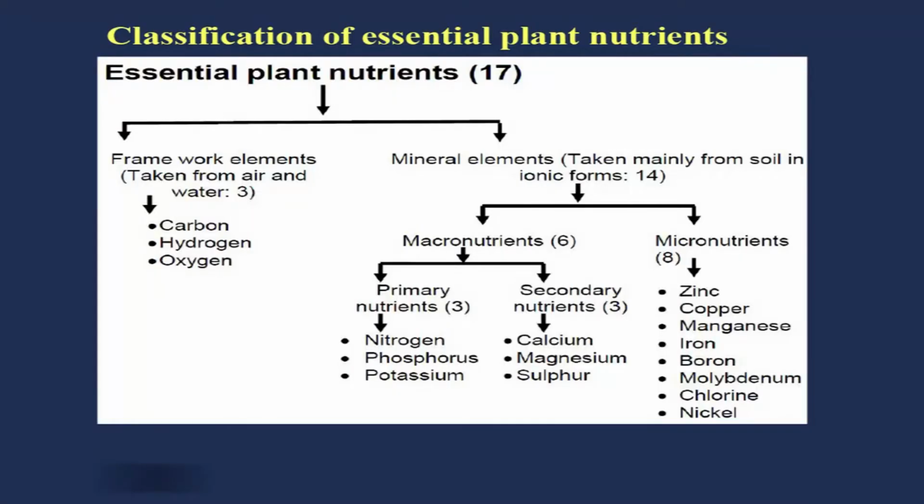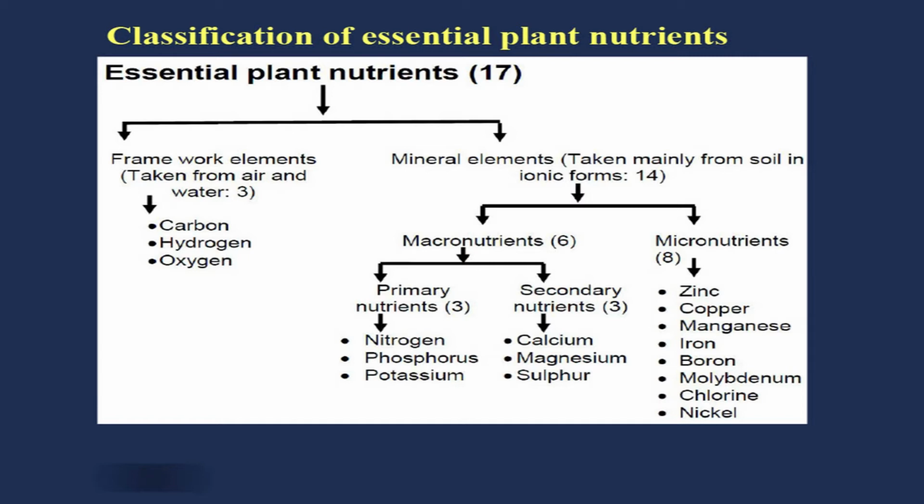These macronutrients are 6 in number and they are further divided into two groups: primary nutrients, which are 3 in number, and secondary nutrients, which are also 3 in number. In primary we have nitrogen, phosphorus and potassium. In the secondary nutrient category we have calcium, magnesium and sulfur. And in micronutrients we have 8: zinc, copper, manganese, iron, boron, molybdenum, chlorine and nickel.